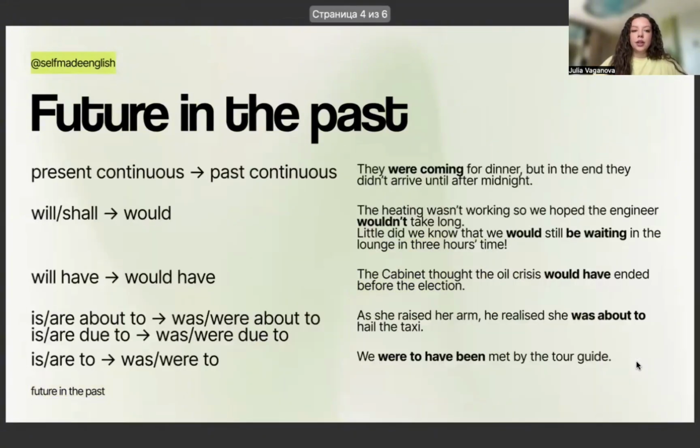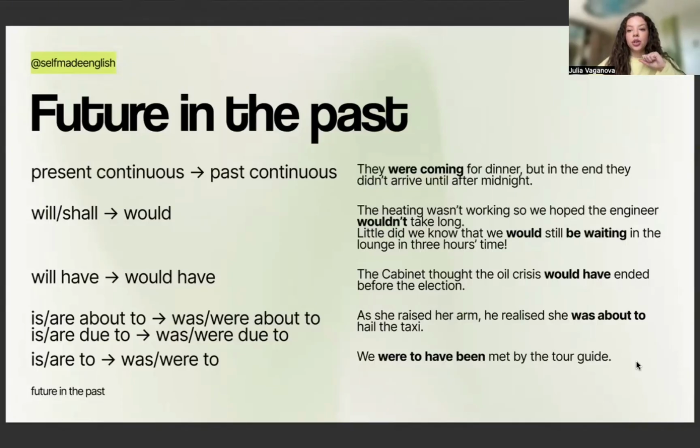All right, let us move on then. Basically, whenever we are turning our narration to the past, we can actually transform any present tense into the past one. For example, present continuous becomes past continuous. They were coming for dinner, but in the end, they didn't arrive until midnight, right? So that was a plan that was not fulfilled. They were coming. Will and shall are converted into would.